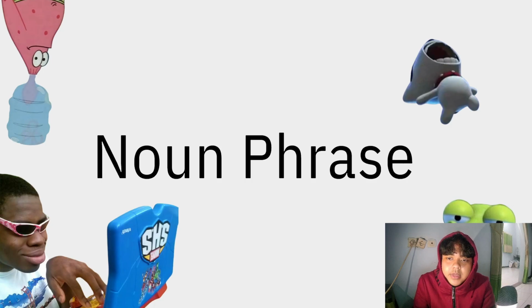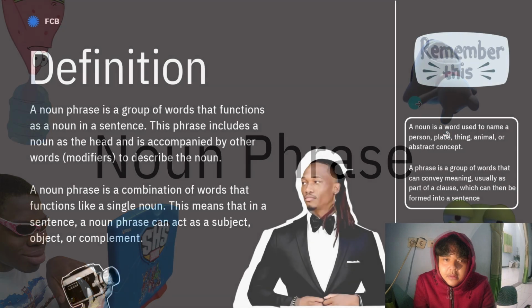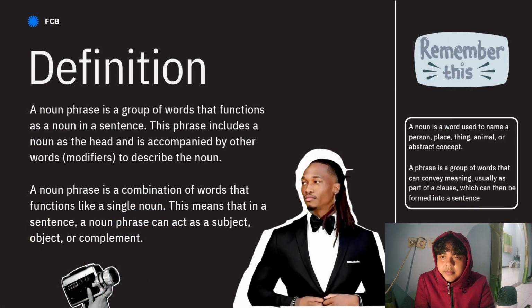Today I want to make a video for the midterm test about noun phrases. So let's begin. The definition of a noun phrase: a noun phrase is a group of words that functions as a noun in a sentence. This phrase includes a noun as the head and is accompanied by other words, modifiers, to describe the noun. A noun phrase is a combination of words that function like a single noun.